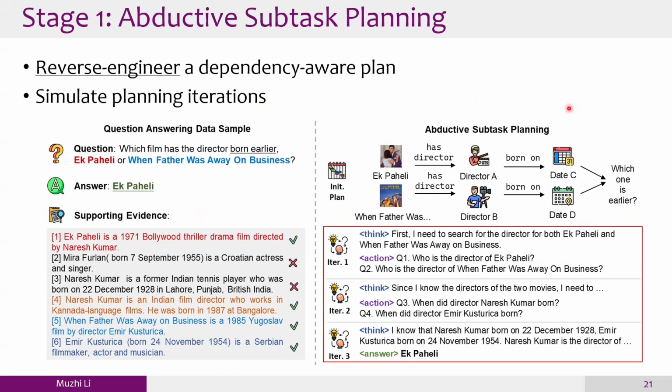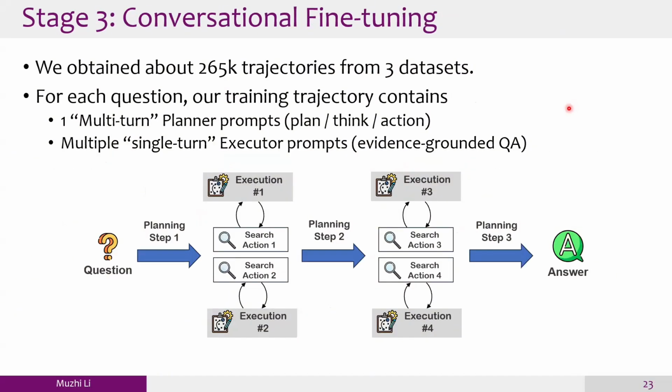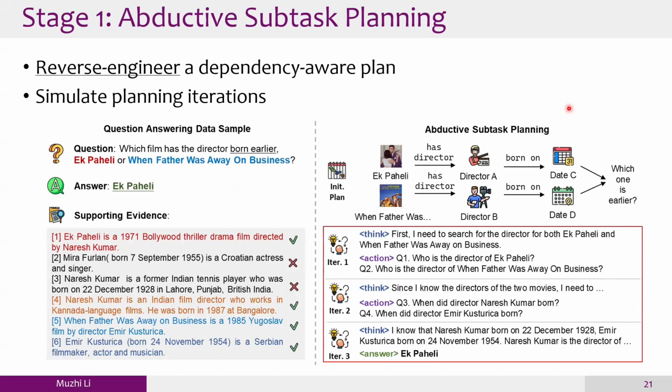So we do not have a loop here. We do not have a so-called loop, but we have different iterations to solve the problem. Each iteration contains a planning step and an execution step, and after that, the planner gets the results from the executor, and it is required to issue more search actions based on the results if necessary.